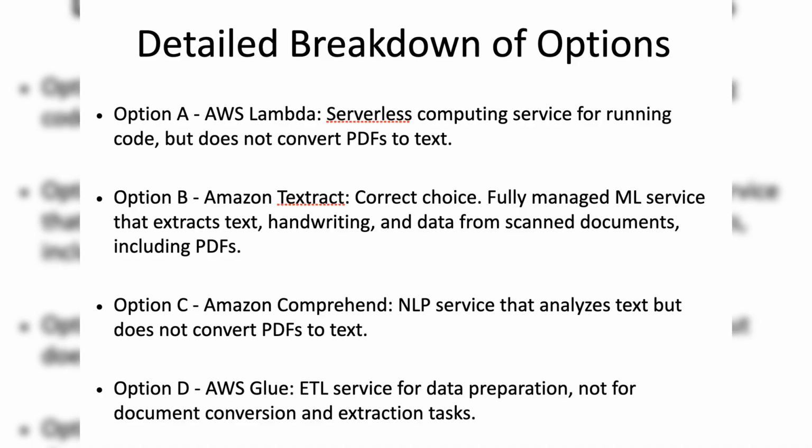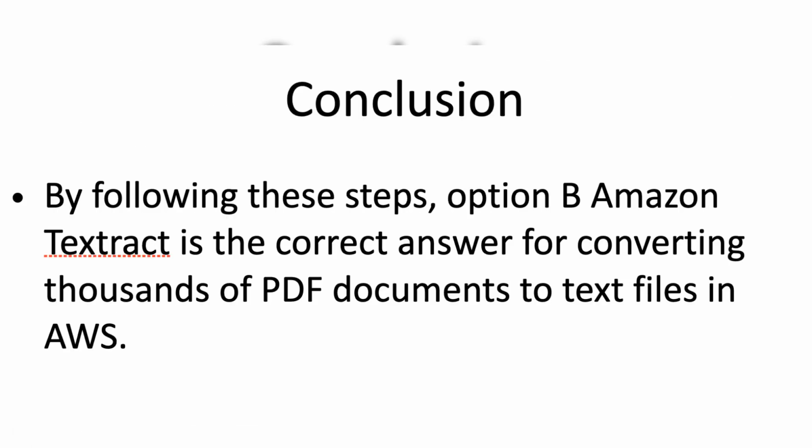Option C, Amazon Comprehend, is a natural language processing (NLP) service that uses machine learning to find insights and relationships in text. However, it does not convert PDFs to text. It analyzes text after it has already been extracted. Option D, Amazon Web Service Glue, is a fully managed ETL (extract, transform, load) service used to prepare data for analytics. It is not designed for document conversion and extraction tasks like converting PDFs to text. By following these steps, option B, Amazon Textract, is the correct answer for converting thousands of PDF documents to text files in Amazon Web Service.